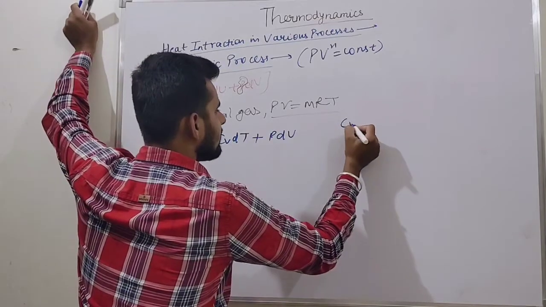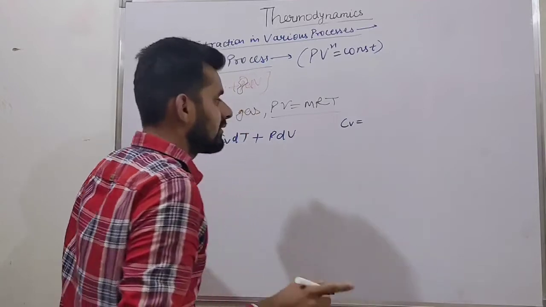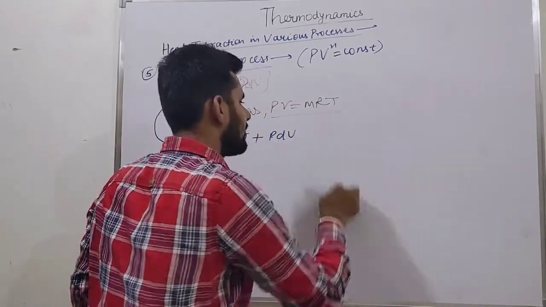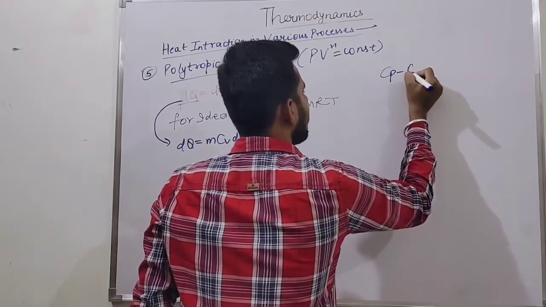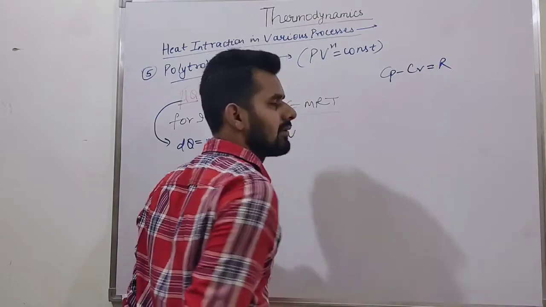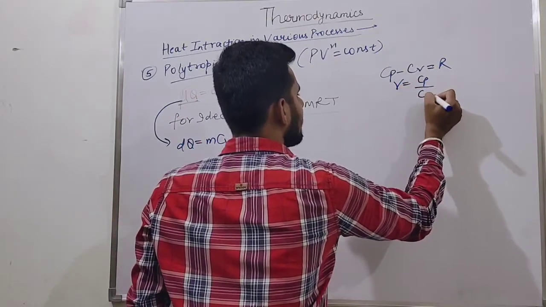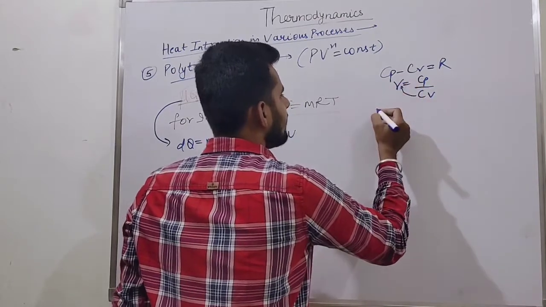Now what is Cv? We know that Cp minus Cv is equal to R, friends, and also we know gamma is equal to Cp by Cv. Just put the value of Cp into this.